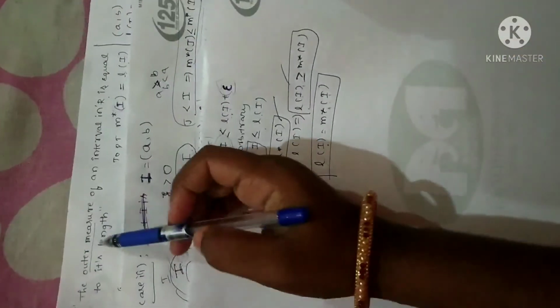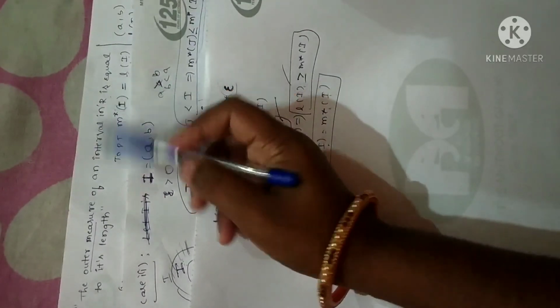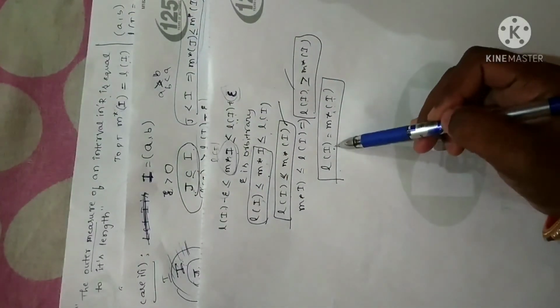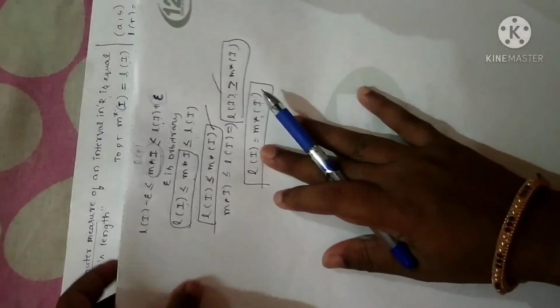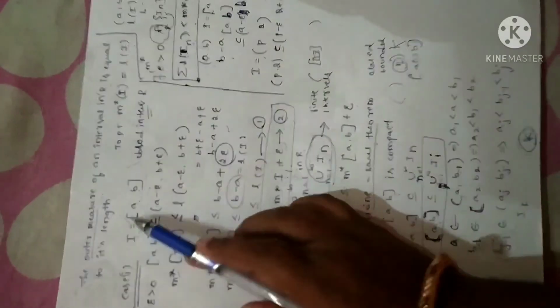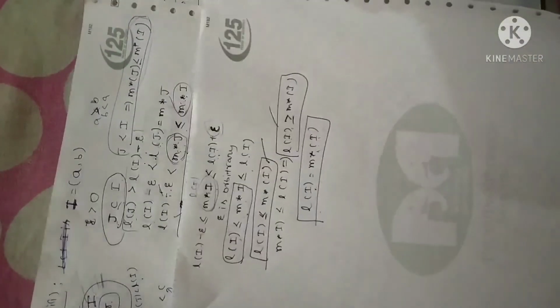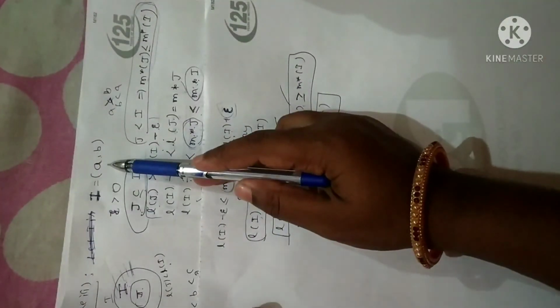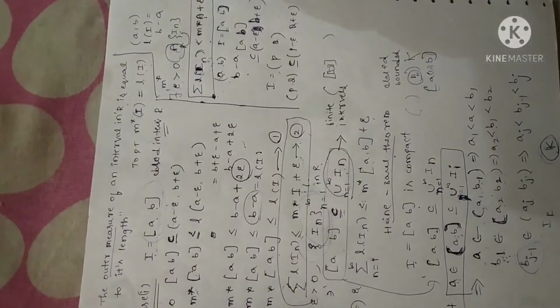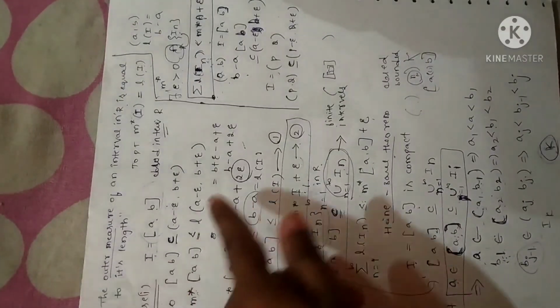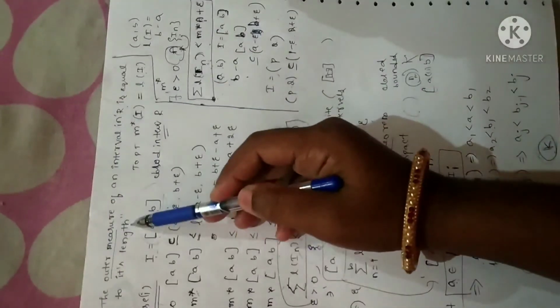Go to the statement. See here, outer measure of an interval in R is equal to its length. That is what I have proven. Length of an interval is equal to measure of an interval. This is the first case for the open interval. Now I have proved the second case. The first case is for a closed interval and the second case is for an open interval. So therefore, in both cases, the outer measure of an interval in R is equal to its length.